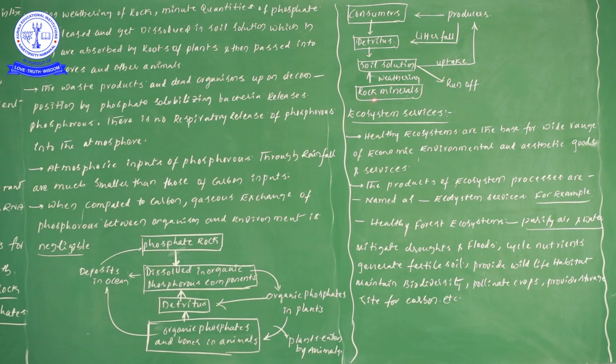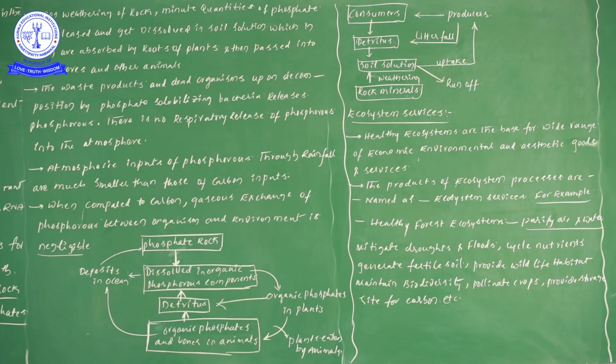Now next one, from the rock minerals, by the process of weathering, the phosphate molecules present in the rock are again dissolved into the soil solution. Then from this soil solution, these phosphate molecules are absorbed by the producers. I have written uptake here, which means the phosphate molecules present in the soil solution are taken up by the producers, and the remaining runs off.